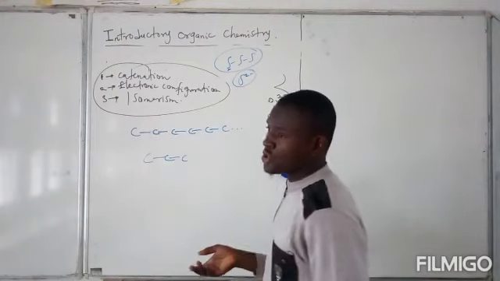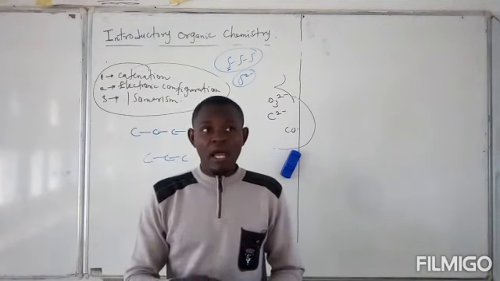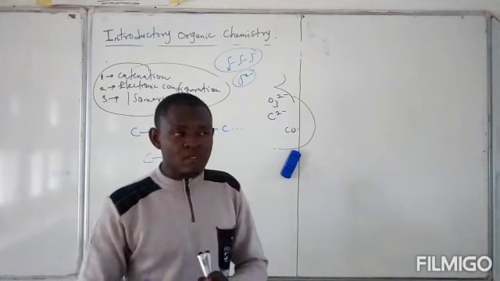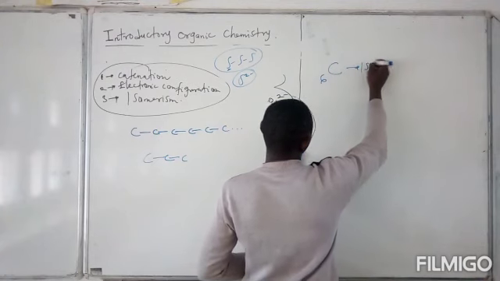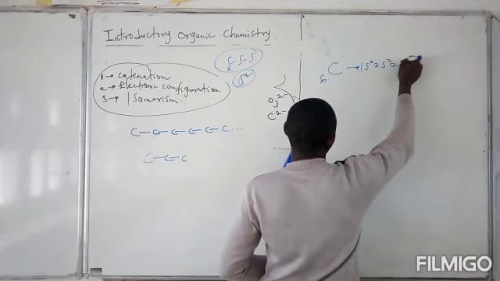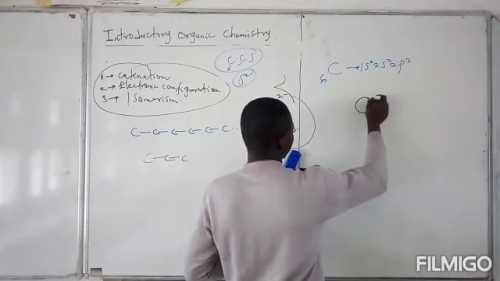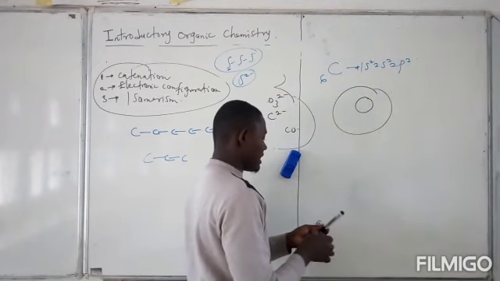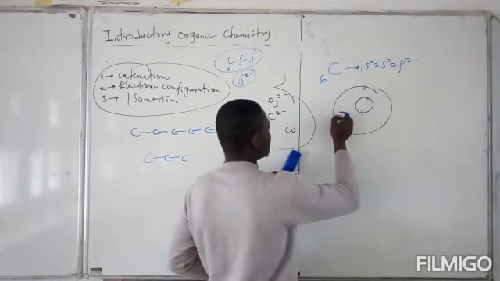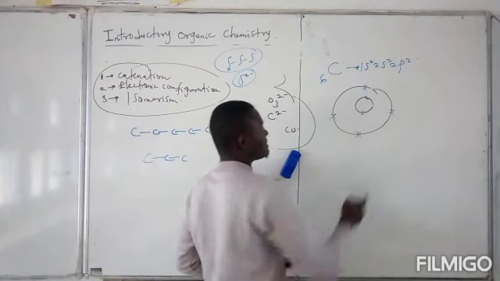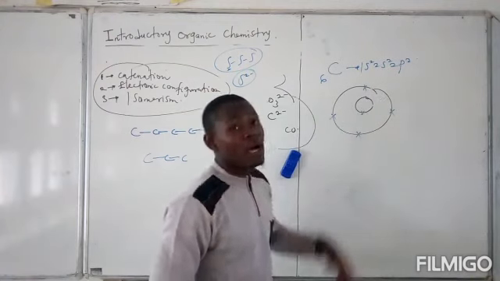Another thing is the electronic configuration of carbon. Carbon in the periodic table is number 6, therefore it has an atomic number of 6. And if you draw the electronic configuration, you'll find out that there is absence of lone pair of electron. So carbon is 6, which is 1s squared, 2s squared, 2p squared. So if you have to draw the electronic shell of carbon, you're basically going to have 2 shells, the s and the p shell. So the s shell contains just 2 electrons, and you are left with 4. And the remaining 4 electrons are actually dispersed around the p shell. So you can see that the outermost shell contains only single electrons. You have 1 electron here, 1 here, 1 here, 1 here. And there is no lone pair of electrons.